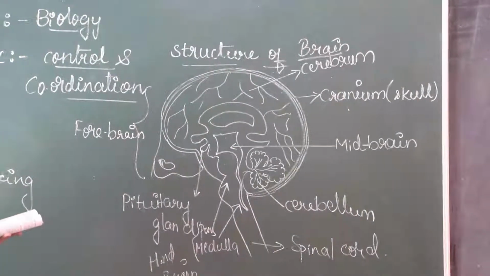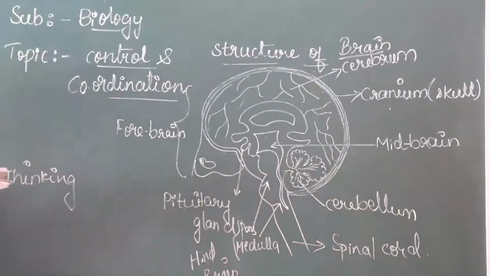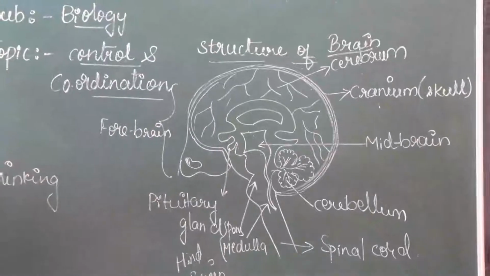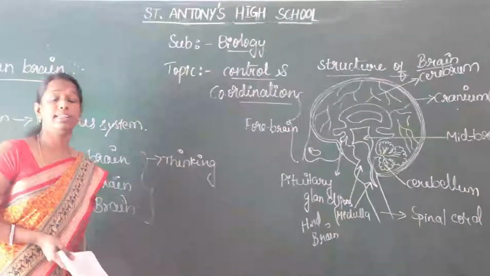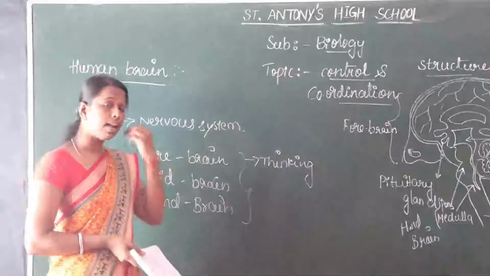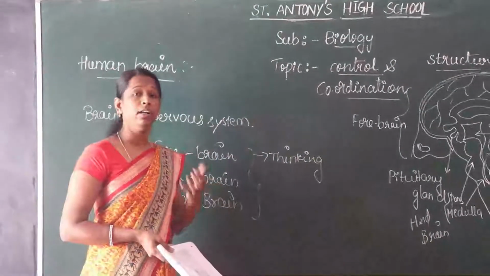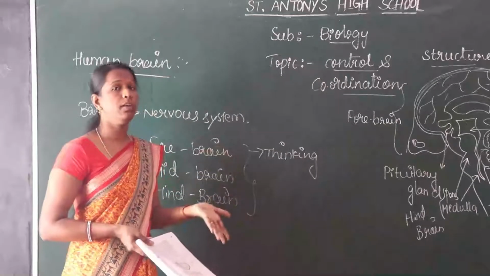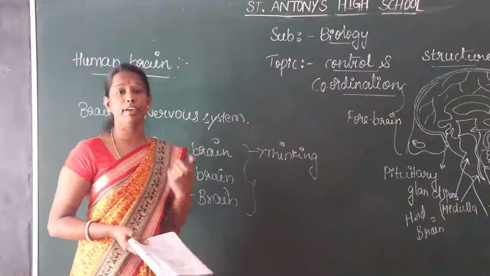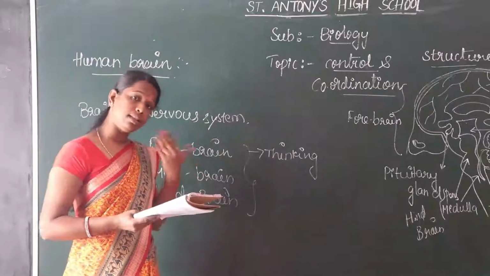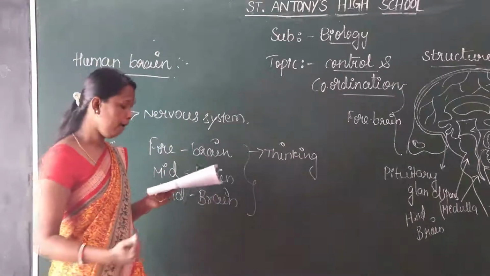Okay children, let us discuss the next example. Our mouth waters when we see food we like, without our meaning to. This watering substance is called saliva, and the salivary gland secretes the saliva. First we see our favorite food, and immediately the watering substance comes out of our mouth.